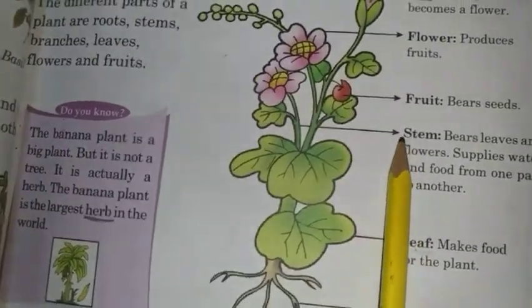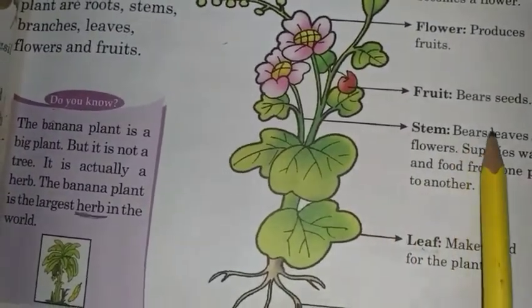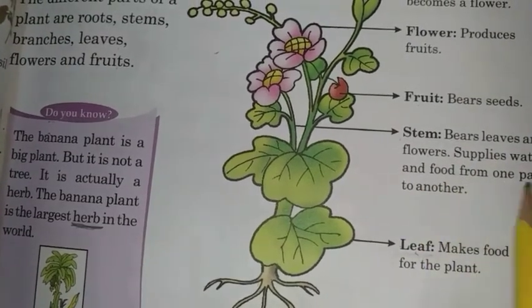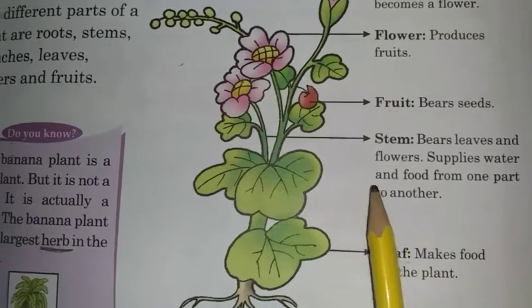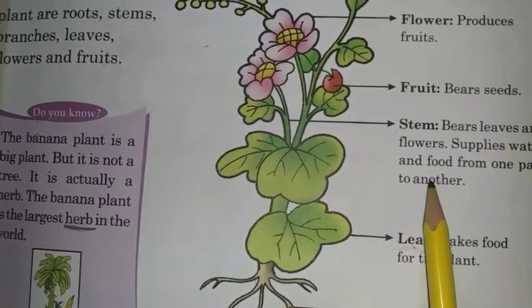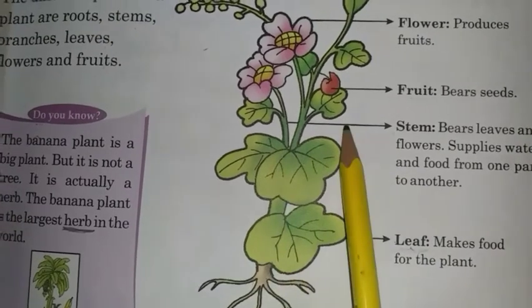Next is the stem. The stem bears leaves and flowers, and supplies water and food from one part to another. What is the function of the stem? It holds the plant up. It takes food and water to all parts of the plant.